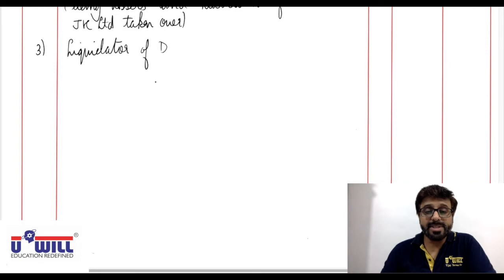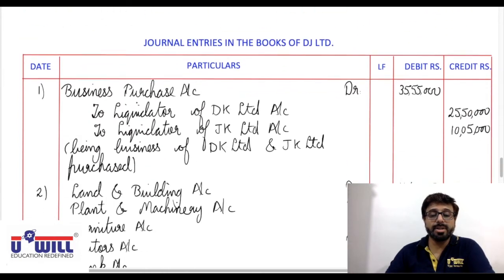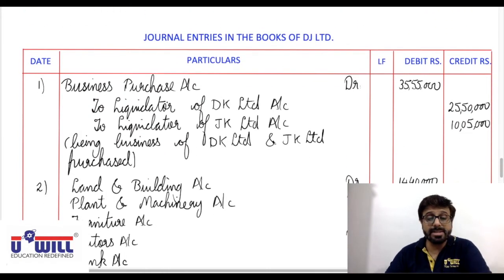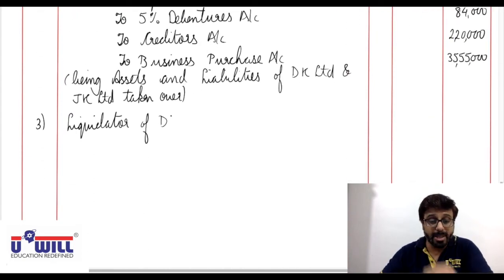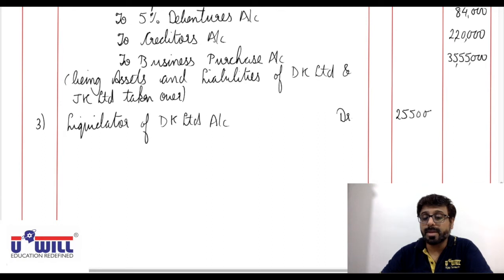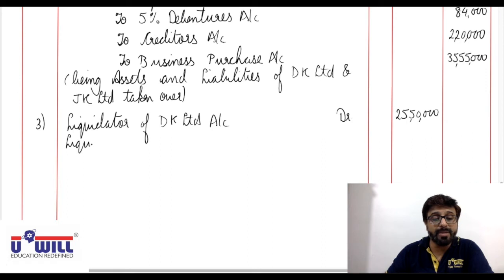Yes, so third entry, settlement of purchase consideration. The liquidator is the receiver, so debit the receiver. Liquidator of DK Limited account debit with 25,50,000. Then liquidator of JK Limited account debit with 10,05,000.